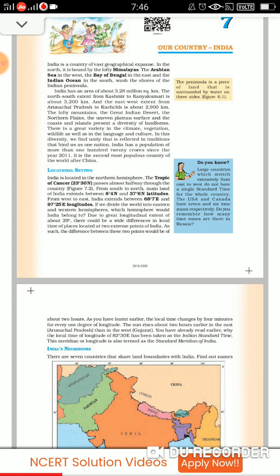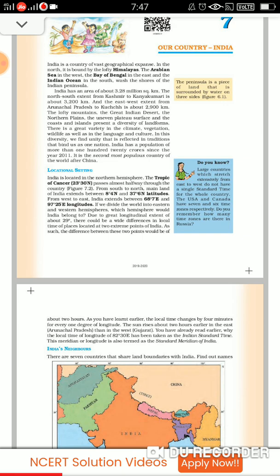Children, India has a population of more than 120 crores till 2011. Fine. So it is the second most populous country of the world after China. So China is the first, and in population, India comes second.